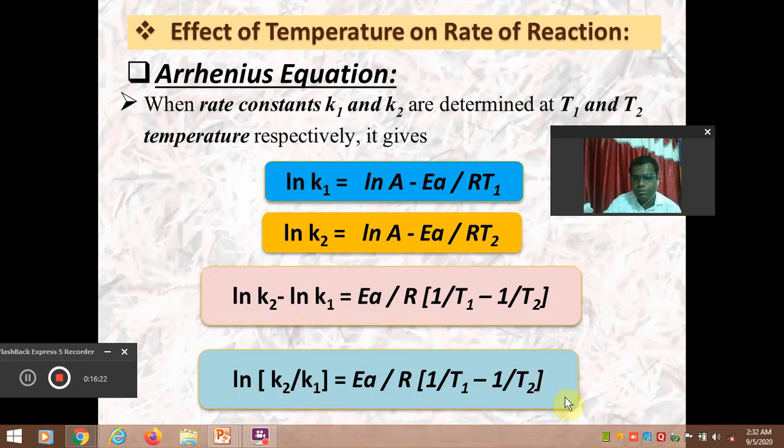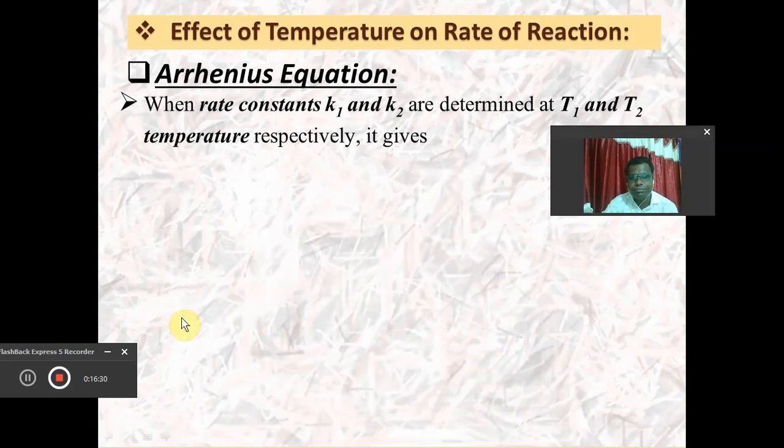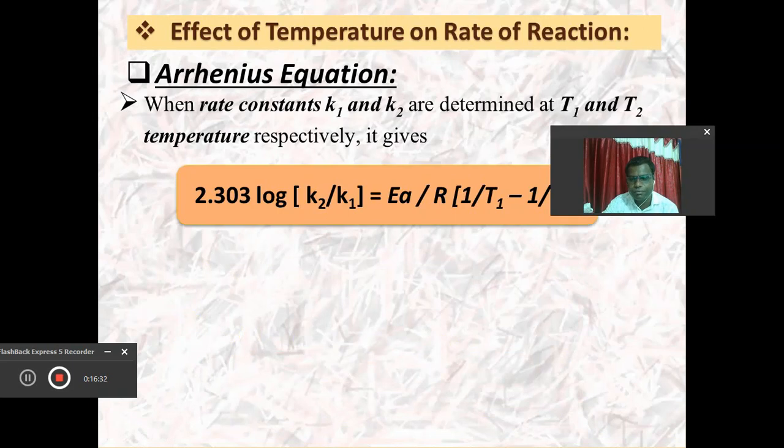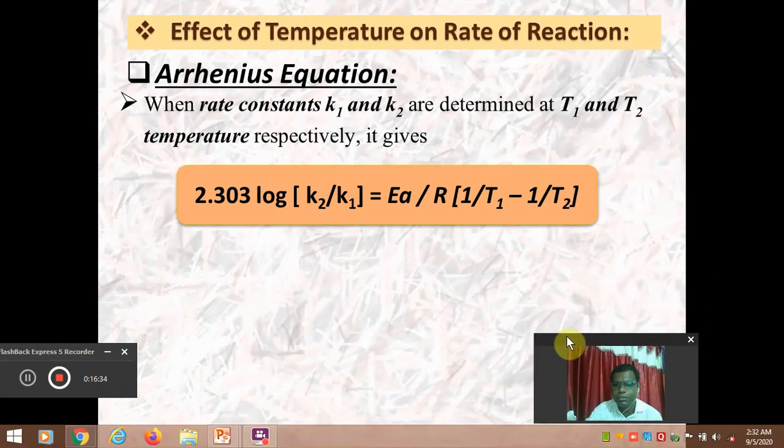Again, we can make the cross multiplication here also. After making all the simplifications, we will get the equation. This natural log can be converted into log to the base 10 by multiplying by 2.303.